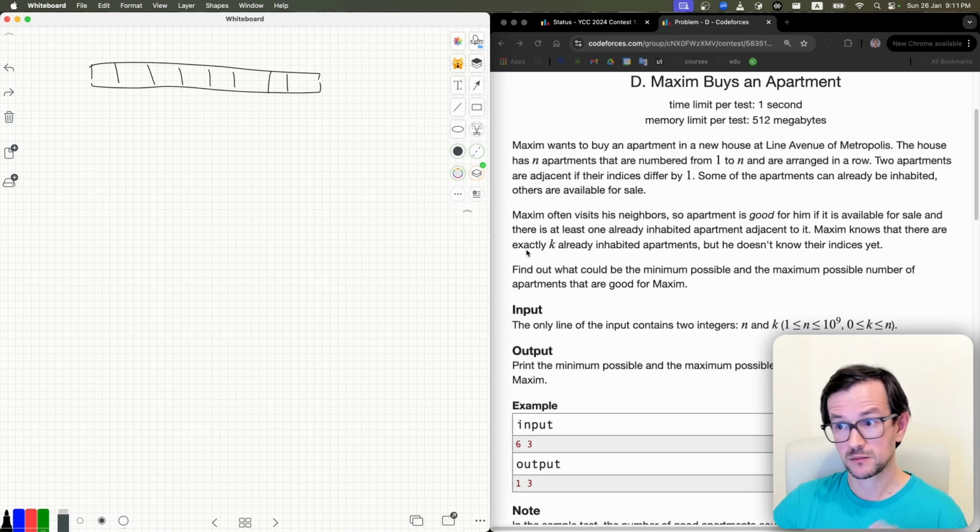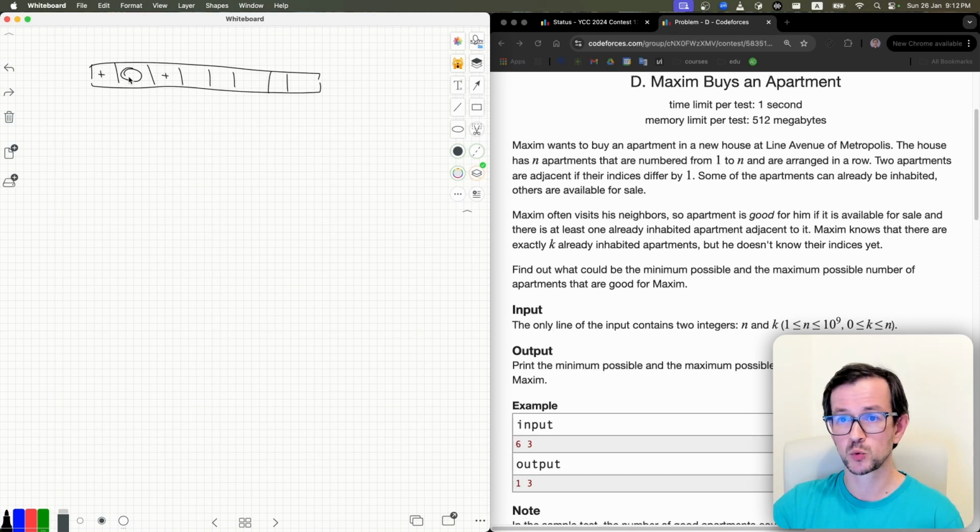It's actually surprisingly easier. So what can you say about the maximal number of good apartments? An apartment is good if it has some occupied neighbor. So how many good apartments can we make? If we put one occupant, so if k equals 1, we can put them here, for example. Then these two apartments are good, and so on.